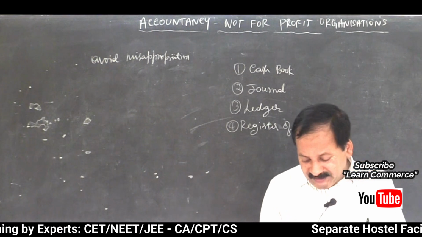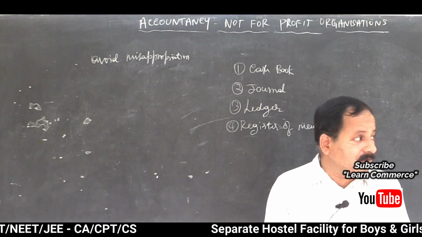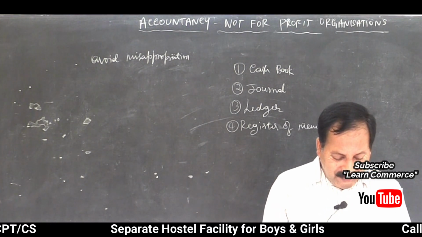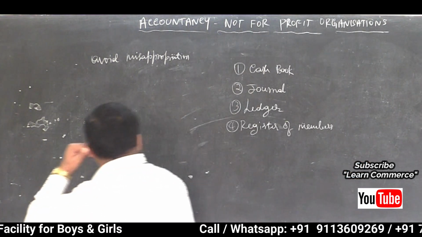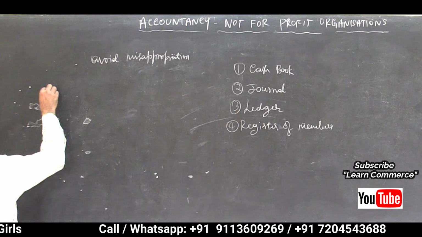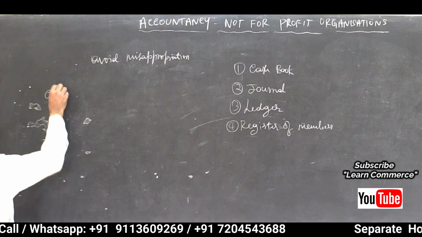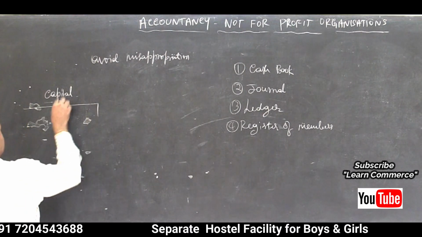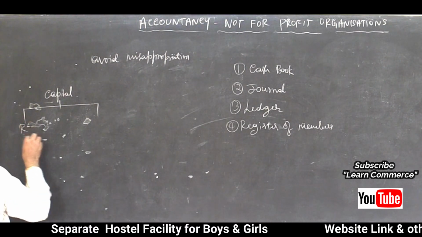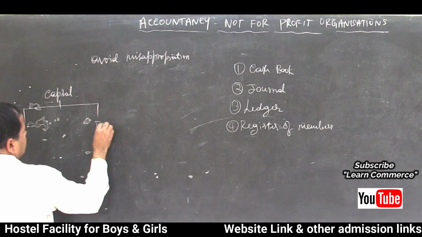Then now moving on to next part, that is capital and revenue. What is capital, what is revenue? I made it very clear, and I made a distinction between capital receipts and capital payments, isn't it? Under capital there are two parts, capital receipts and capital expenditure.